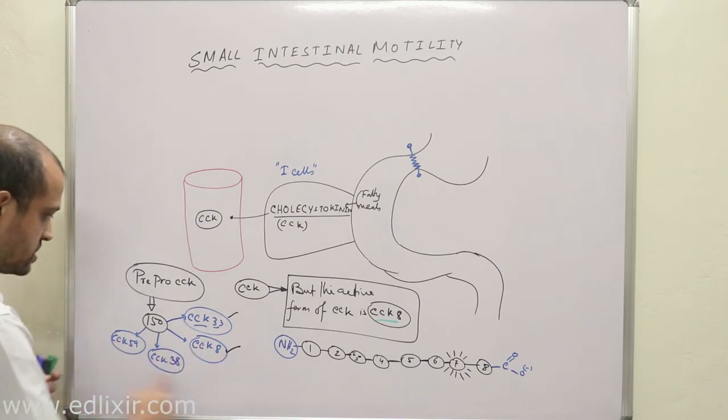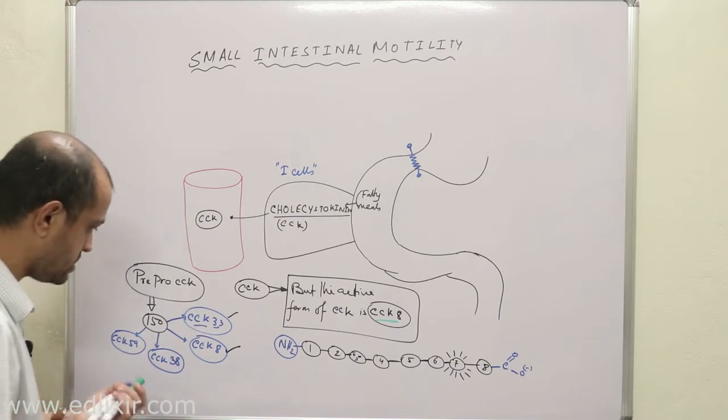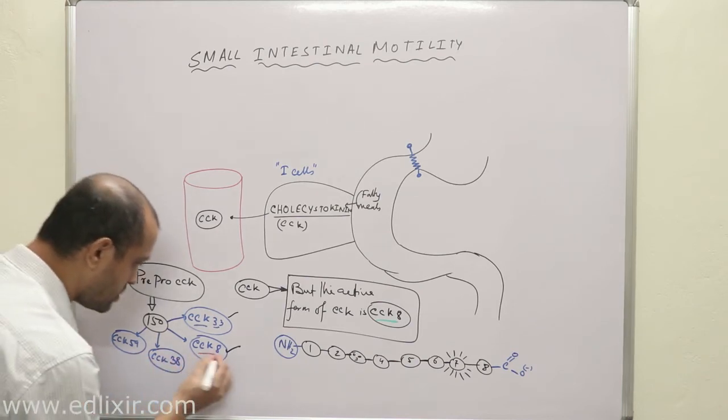Out of these 4 active CCKs, the most abundant and the most important one in our body is CCK8.